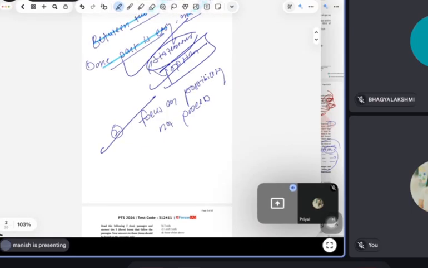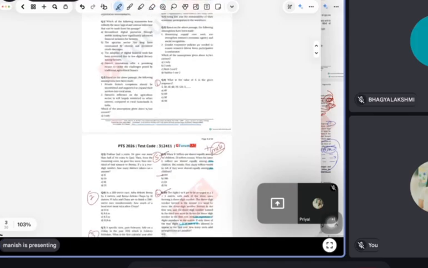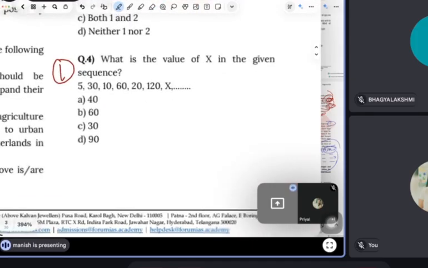Second, in the CSAT paper, always focus on possibility, not process. According to me, these two things are important to solve and to reach the answer of the CSAT paper. And now we will see with examples. So let's start with the first question.